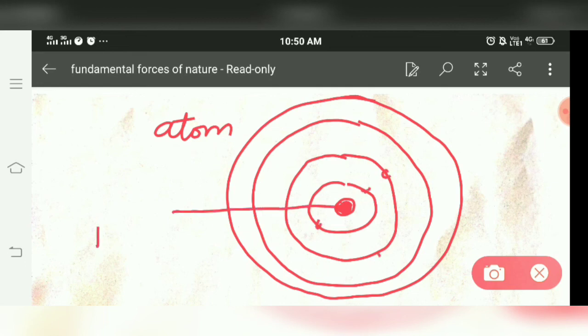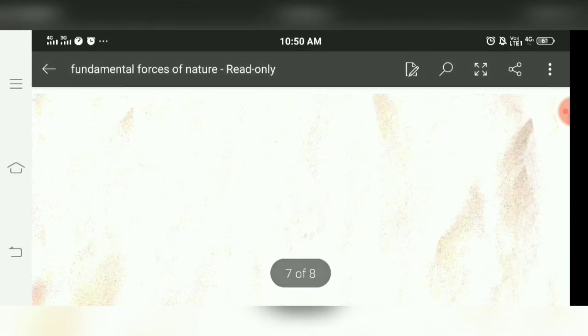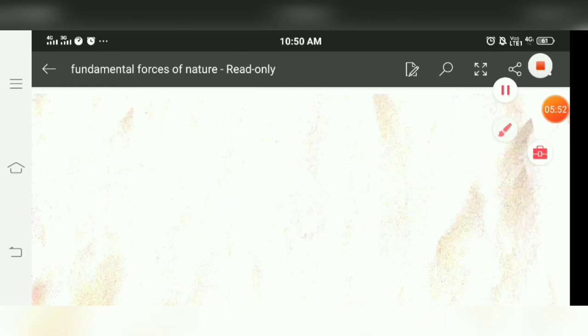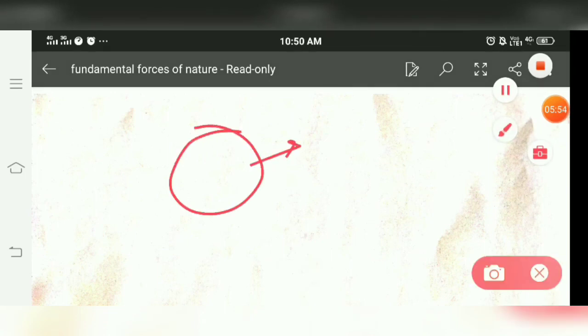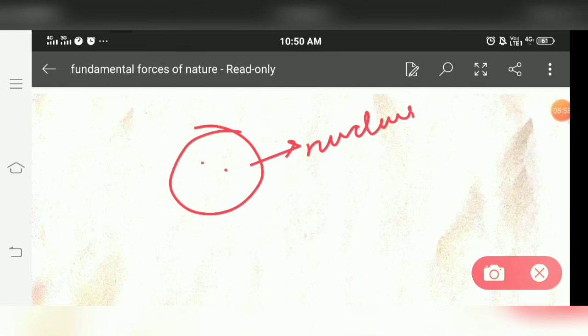This is the nucleus at the center. If we zoom in and describe the picture inside a nucleus, we find protons and neutrons are present inside the nucleus.